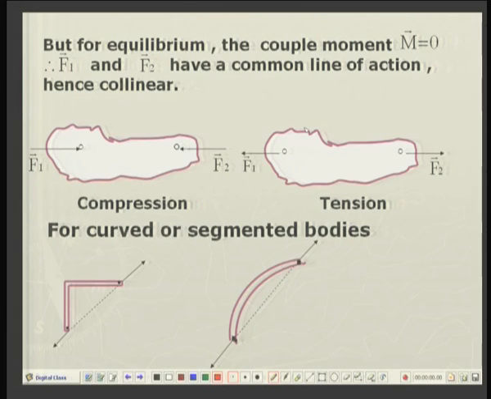Now, the couple will produce a moment. Let us say the moment is C, vector C. The condition of equilibrium for the rigid body is that C should also be equal to 0, otherwise the body will start rotating, it will no longer be in equilibrium. So, to fulfill that condition, the moment of the couple should be equal to 0, that is, the two forces should be collinear forces.